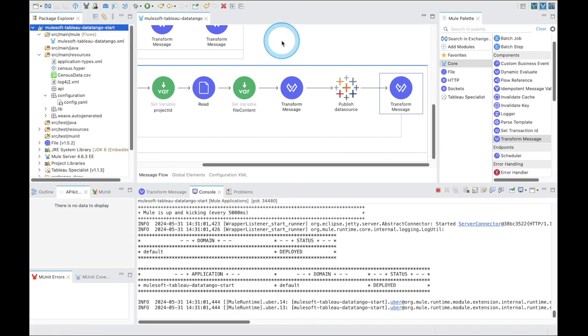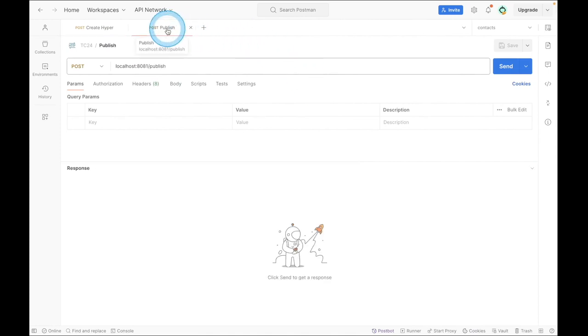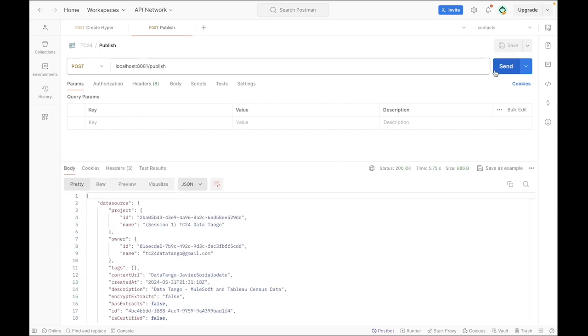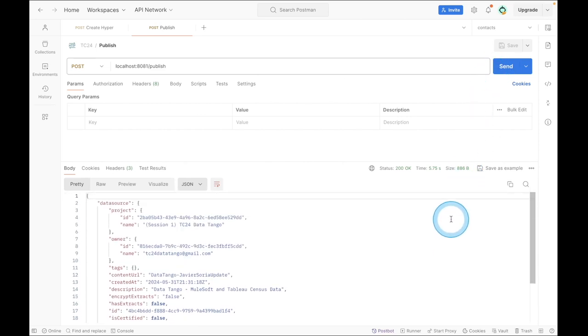Once the application has been deployed, we're going to go back to Postman. And this time, we're going to select our Publish endpoint. Go ahead and click on Send. And we'll be making our call to publish our data source to Tableau Cloud. You should receive a 200 OK response and a JSON payload describing the data source and location.